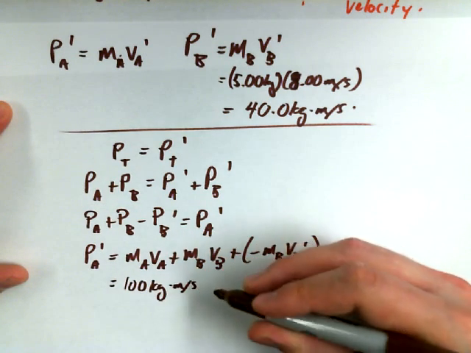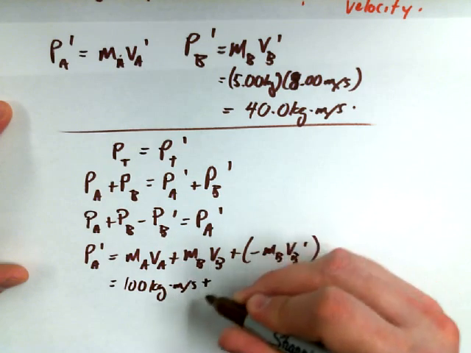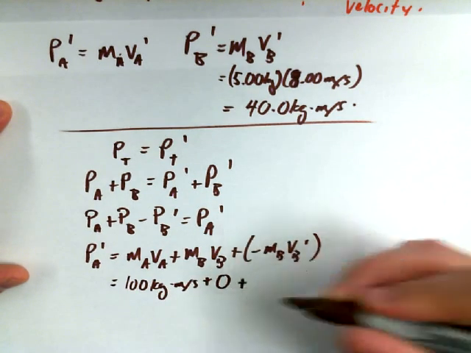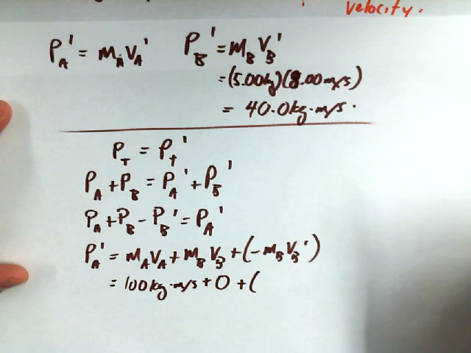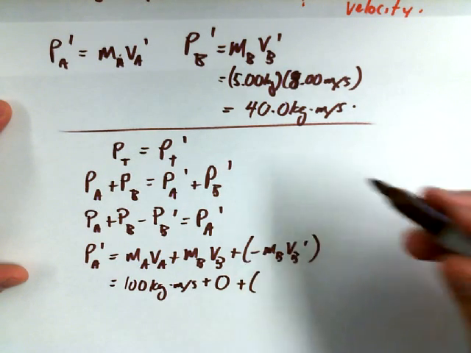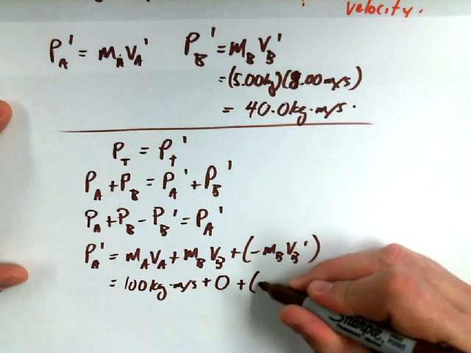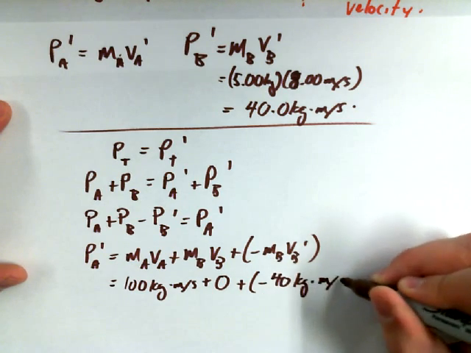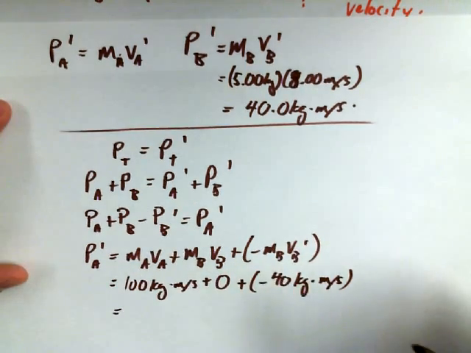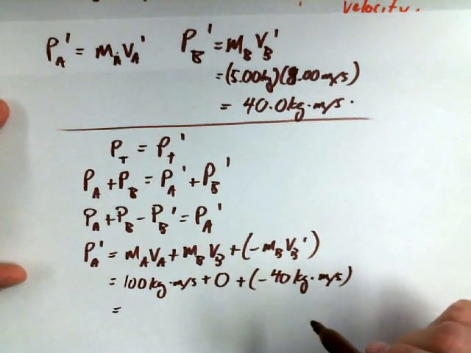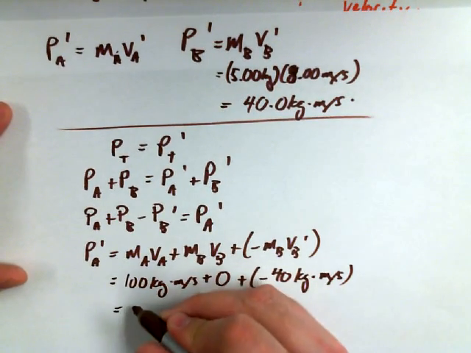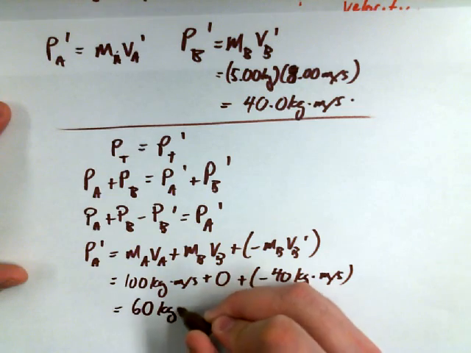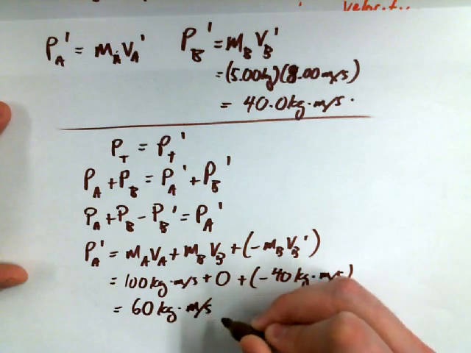We said before that PB was equal to 0, and MB VB primed was equal to 40 kilogram meters per second, but it's negative now. And as Michael said before, I know you did it as head math, and that's okay because the numbers are nice and round. You end up getting 60 kilogram meters per second.